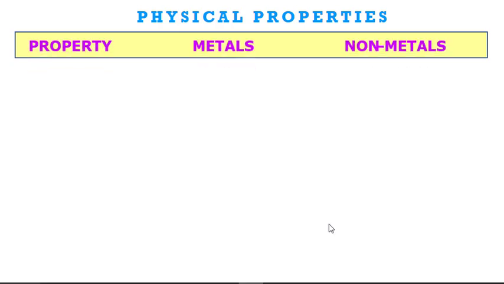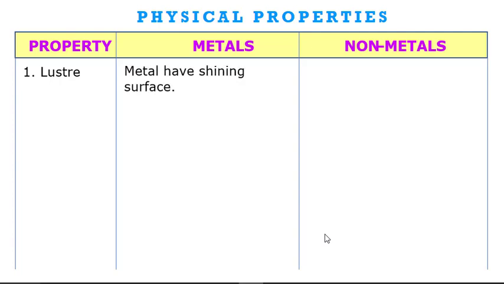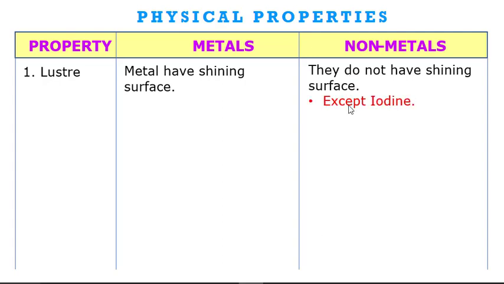Now let us discuss the physical properties of metals and non-metals. The first physical property which we discuss is luster. Luster means a shine, or we can say chamak in Hindi. So metals have a shining surface. Non-metals do not have a shining surface except iodine. Here among non-metals, iodine has a shining surface. All the rest of the non-metals do not have a shining surface.